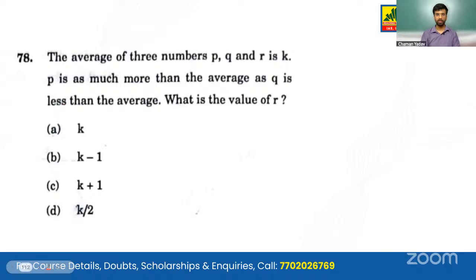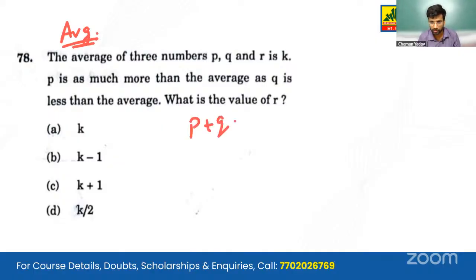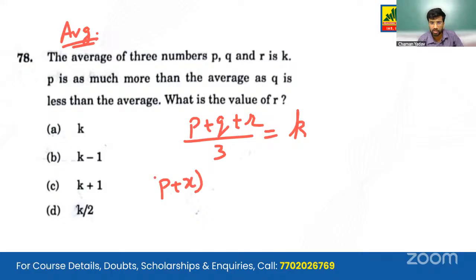Option C. The average of 3 numbers P plus Q plus R, again an average based question, one of the bread and butter concepts for UPSC CSAT. The average is given as K. P is as much more than the average as Q is less than it. So P is X more than the average, and Q will be X less than that average.